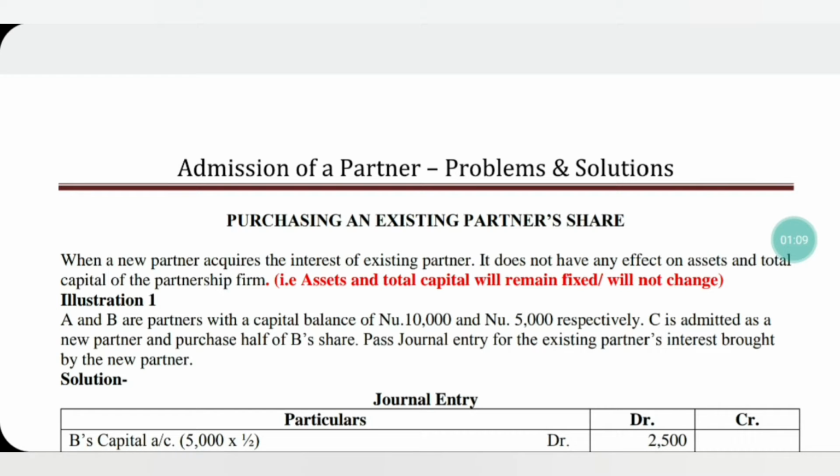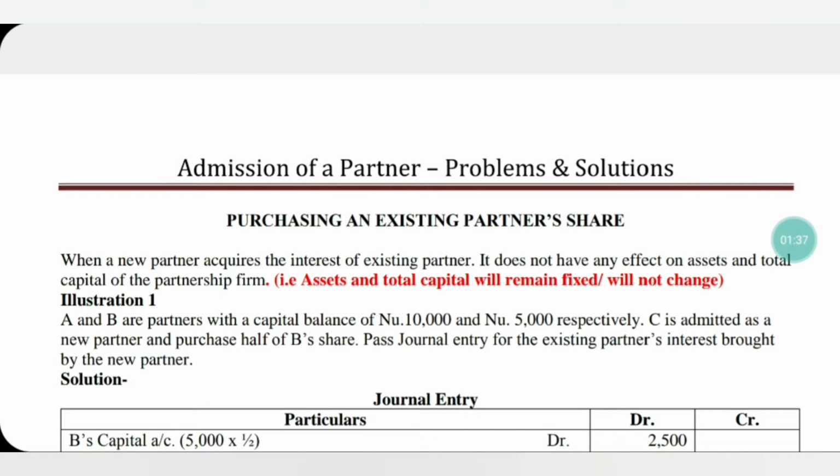Let us see an example or illustration based on the purchase of an existing partnership. Illustration number 1. A and B are partners with a capital balance of 10,000 and 5,000 respectively. C is admitted as a new partner and purchased half of B's share. Pass journal entry for the existing partner's interest bought by the new partner.